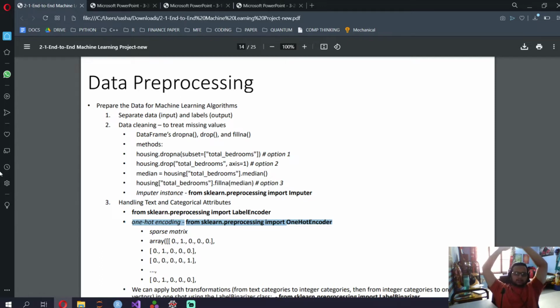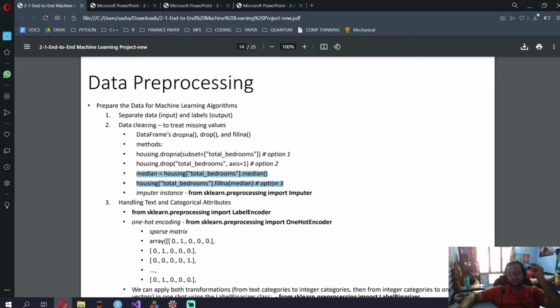So data cleaning is handling the missing values. First we drop NA, or we replace the NA with median values, which is the better one. Mean or median, median is better because there will be outliers.